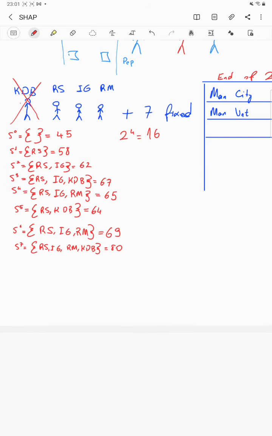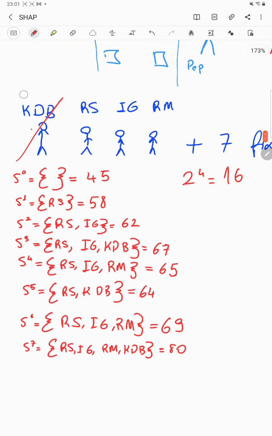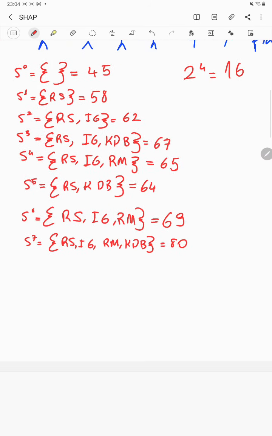and I would like to estimate the effect of Kevin De Bruyne on these points. Okay, let me try to do it, and let me not focus on all the possibilities, but on some cases where I can estimate the effect of Kevin De Bruyne by observing the scenario that is not including Kevin De Bruyne and the one that is including Kevin De Bruyne.